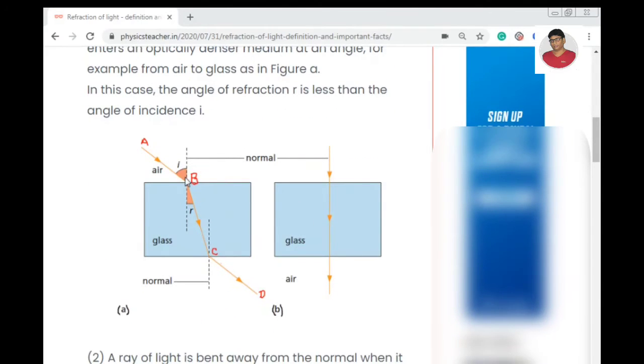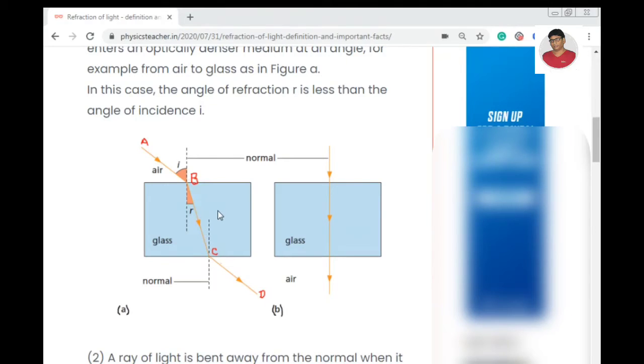So like this one. Here you can see the incident ray like this one obliquely falling on the separating surface, and it should go in this direction if there is no such glass block. But as there is a glass block, and the glass block is optically denser than this air medium, the light is facing more resistance to pass through this one, so it is changing its direction and it is bending towards the normal.